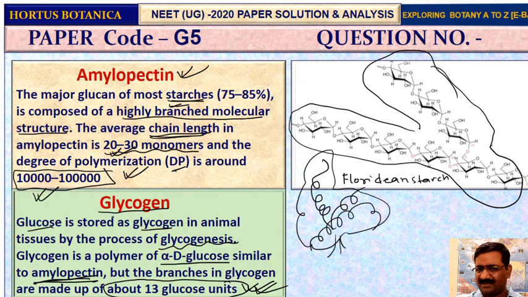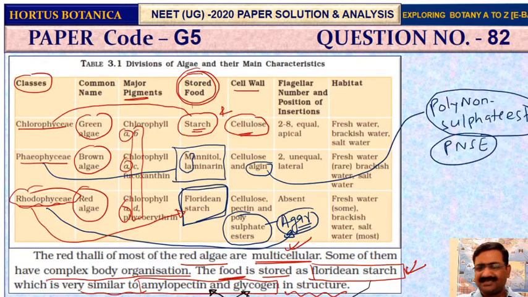So I think you have explored what amylopectin and glycogen are, how they are very similar to Floridean starch, and that Floridean starch is associated with Rhodophyceae, the red algae.